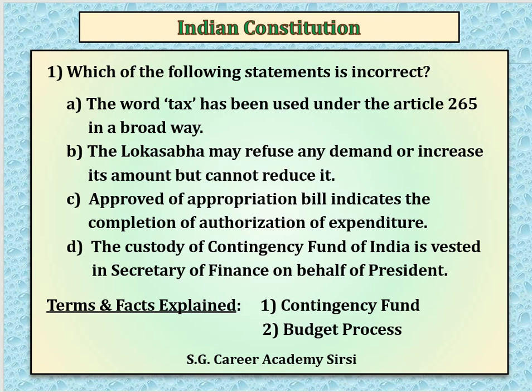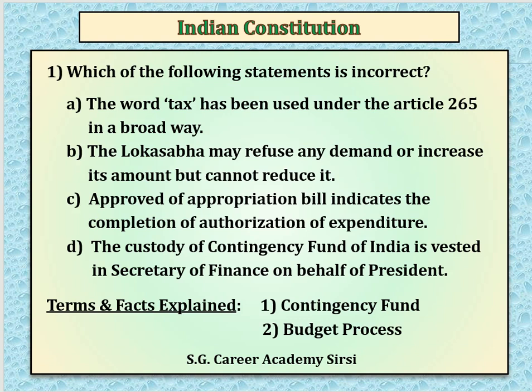Whatever sums are approved by the Lok Sabha in the budget should be approved by the Parliament even to withdraw from the Consolidated Fund of India. That is exactly what we call appropriation. So definitely C is also correct. Approved appropriation bill indicates the completion of the authorization of the expenditure. One is the proposal of the amount, another is the expenditure aspect. Both should be approved by the Parliament, then only is it a completion of the process.